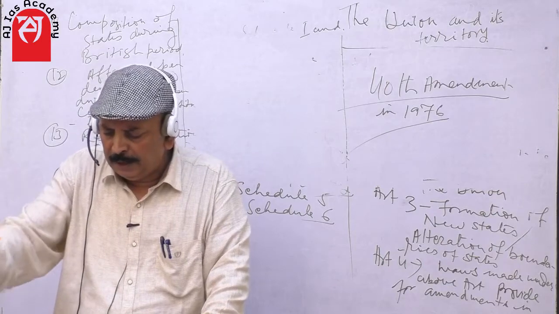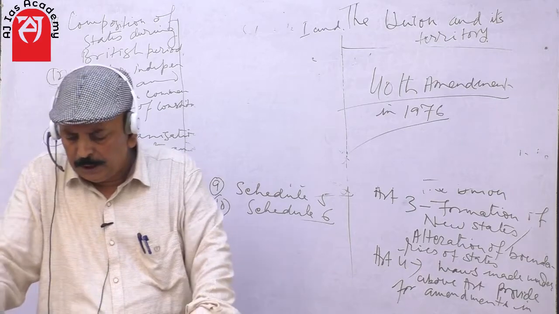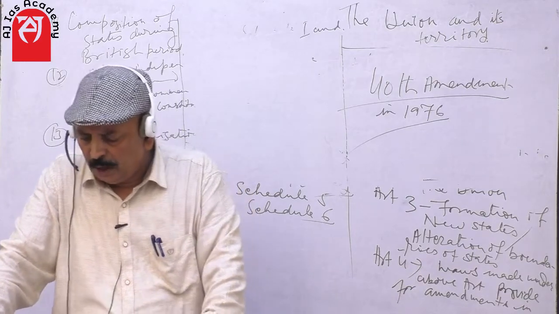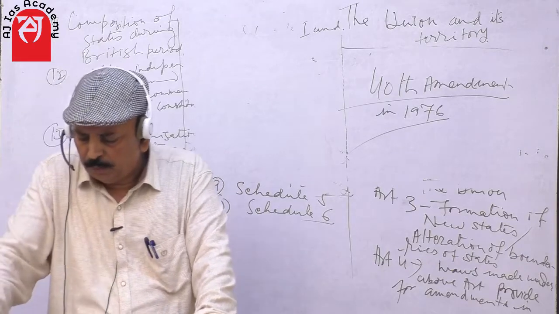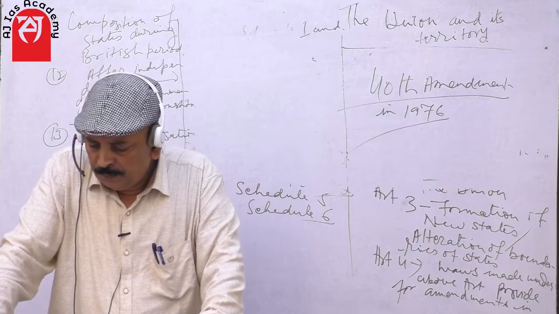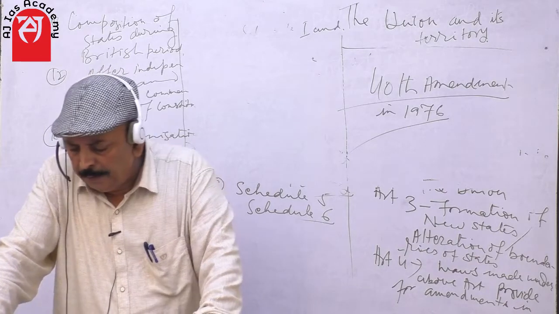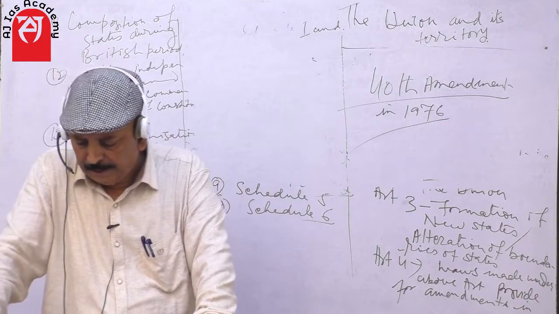Specify the matters in the state list or the concurrent list with respect to which the legislature of the autonomous state shall have the power to make laws for the whole or any part thereof. Define the matter with respect to which the executive power of the autonomous state shall extend.